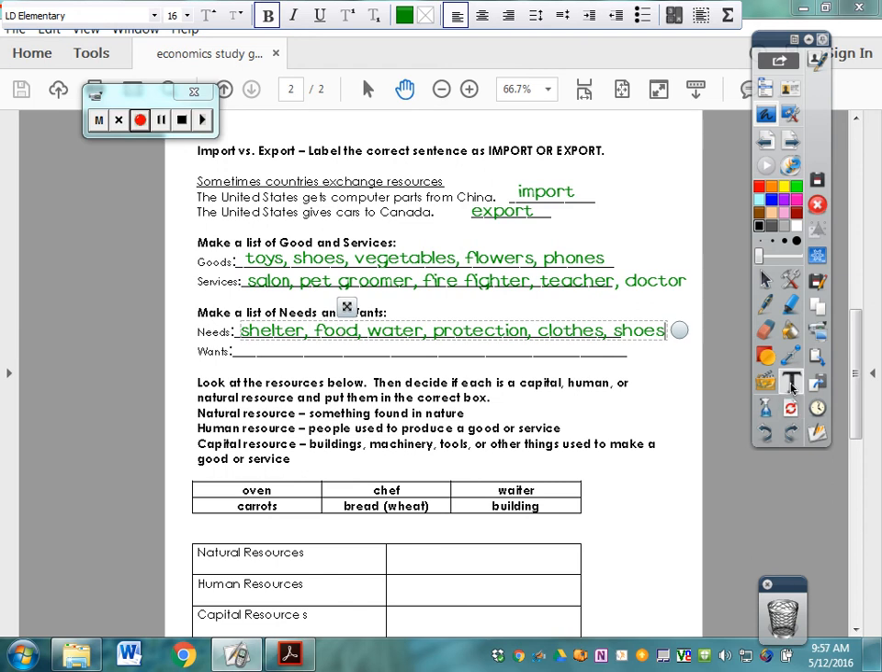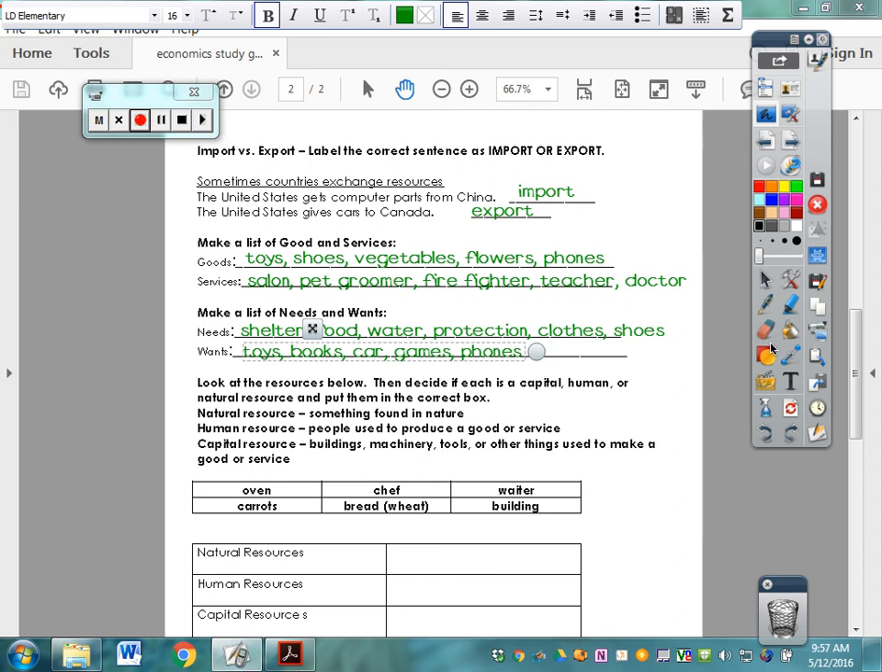Want. This is where you can pretty much list anything here that you want. Toys are wants. Books are wants. There are things we want to have that make our life easier, make our life fun. There are definitely things that we want to have in our life. Phones. A lot of you want a phone. I heard that a lot. So things that we want to have that make life easier, but they're not needs.